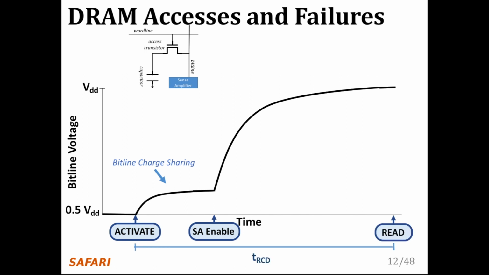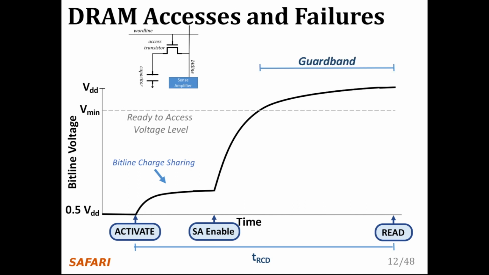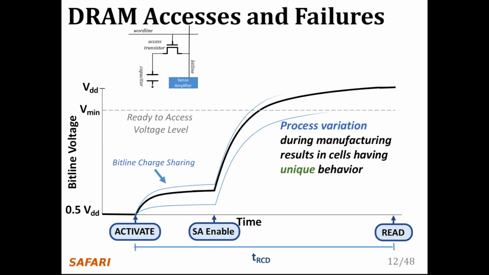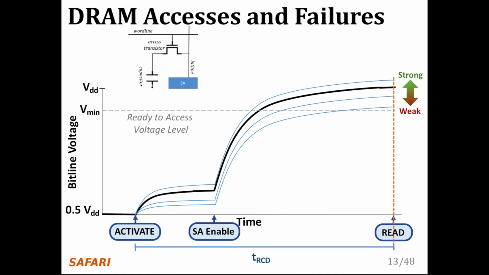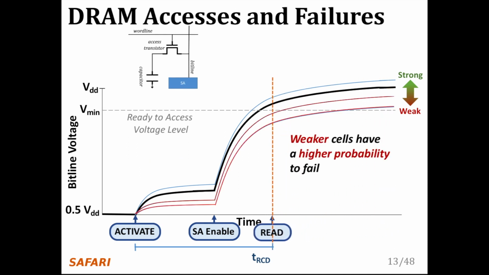In order to ensure correctness of operation, the memory controller can only read data tRCD time after the activation. We could read this data earlier when it reaches a readable voltage threshold Vmin, but we want to make sure that there is enough guard band such that other cells that may be weaker due to process variation will not fail when accessed tRCD time after activation. We highlight and refer to varying degrees of strengths of cells in terms of how early they reach the readable voltage threshold. If we read with the tRCD reduced below manufacturer recommended values, we begin to induce latency failures in the weaker cells.